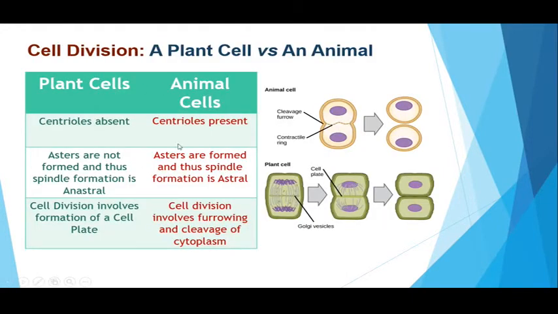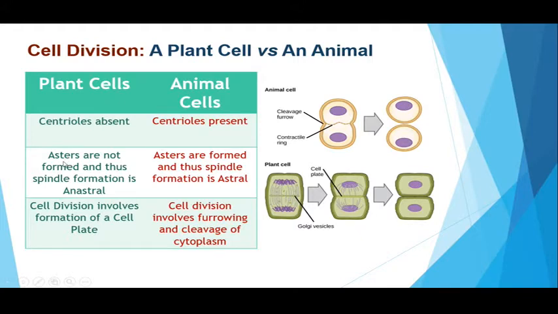Now coming to my next slide. As botanists, it is of utmost importance to us to know the major differences between plant cells and animal cells undergoing cellular divisions. So we will revise these already discussed points here. In plant cells, we don't have centrioles. Centrioles are absent in case of plant cells, whereas they are present in case of animal cells.